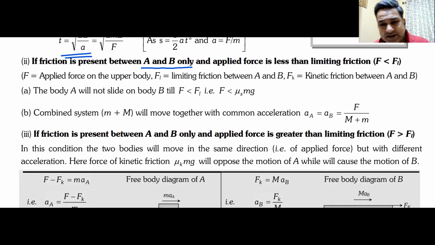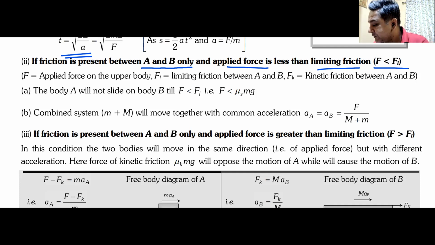In the simplest possible case, there was no friction. Now I have brought friction between A and B. Now, if the applied force on A is less than limiting friction, then what will happen?